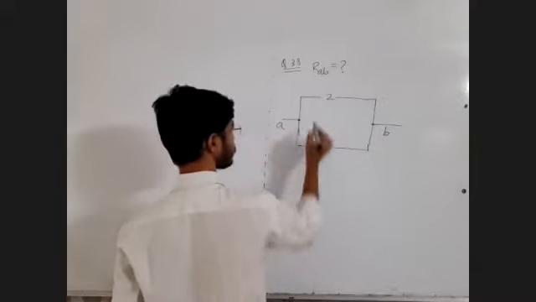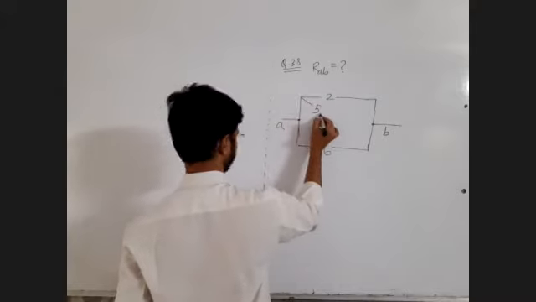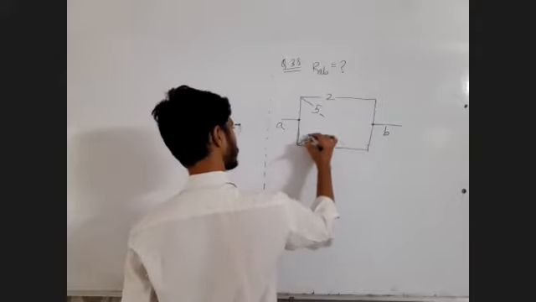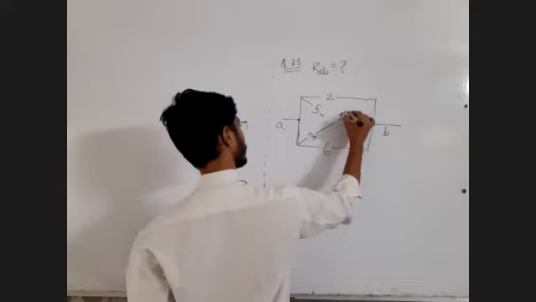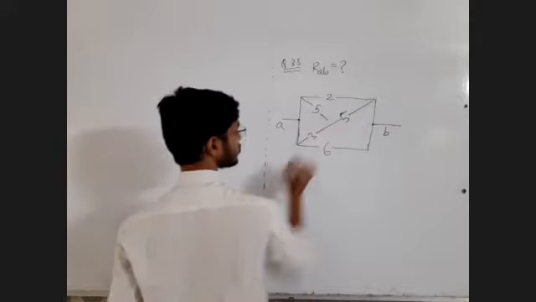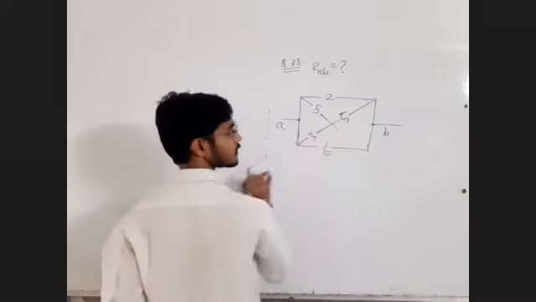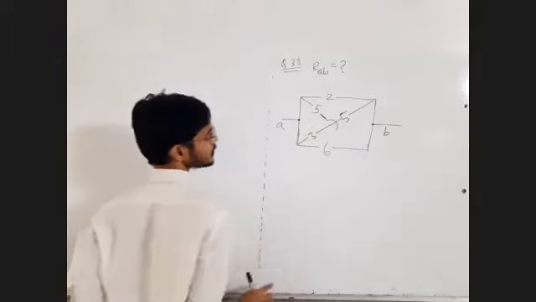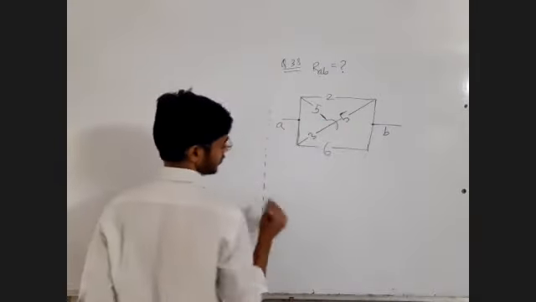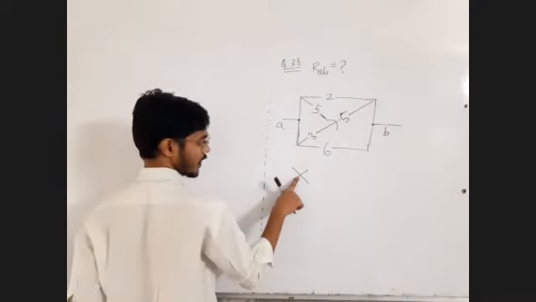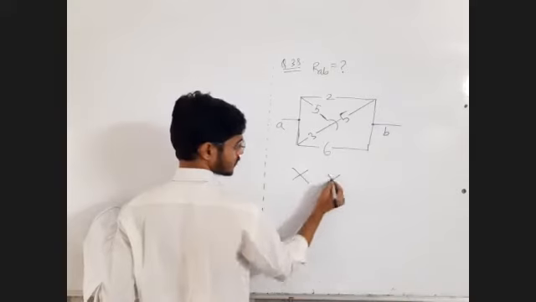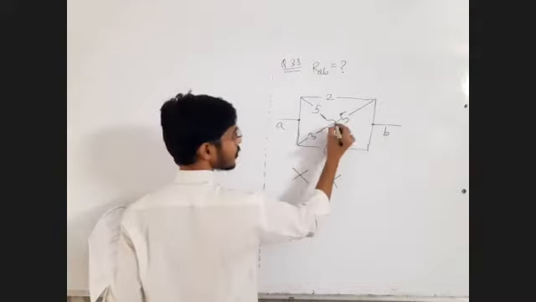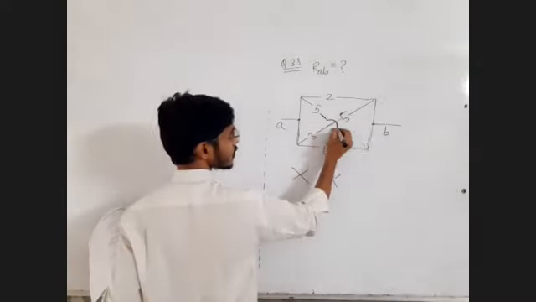Six ohm, 5 ohm, 3 ohm, 5 ohm, 5 ohm. See, the wire is not like this. It is not a direct cross. There is a jump. Jump means these two wires are not intersecting each other. If the wires are touching each other, there is a node, there is a point here. But here there is no point because there is a jump of the wire. These two wires are not touching each other.